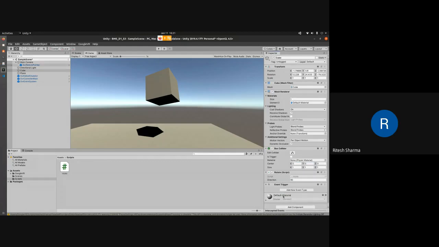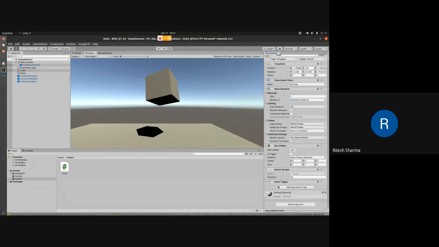So what do we want to do? Whenever I am hovering over the cube, when I'm looking at the cube, I should be able to reverse its direction. It will add one new component here. Now, what type of event do you want? Here you have to left click, add new event type, left click on this, simply the way you click in any other application.